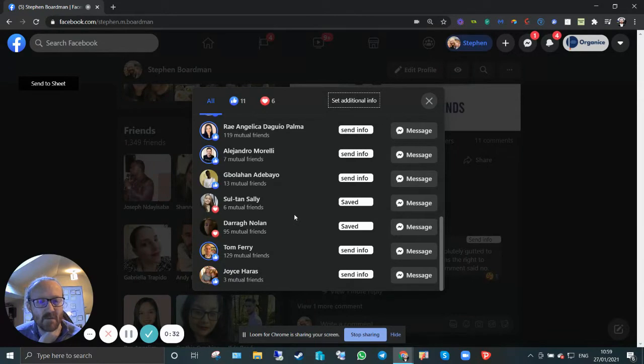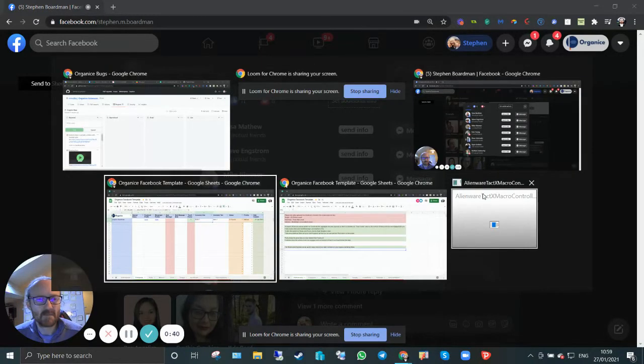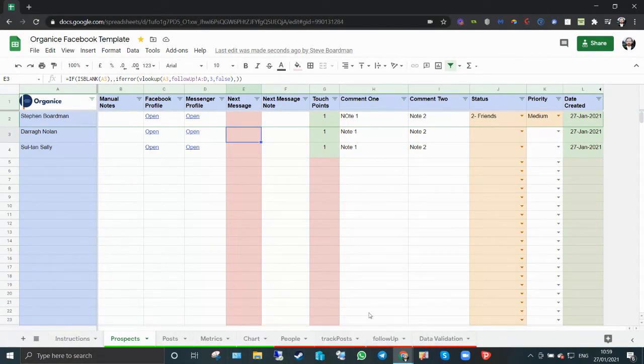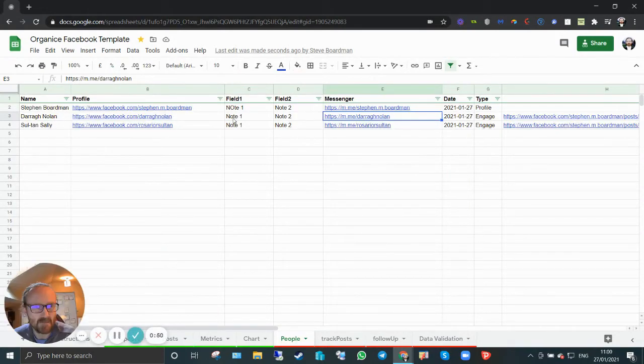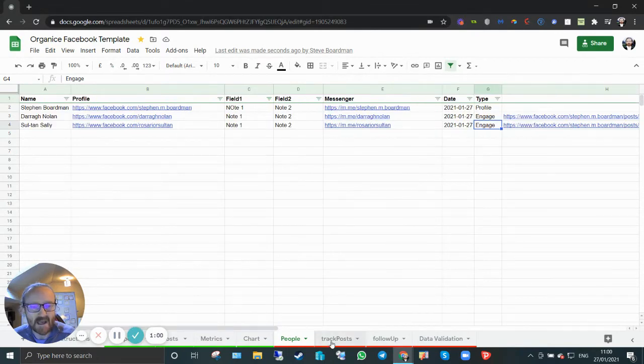I mean, you can set them all. But there you go, there's a couple of people tracked. There we go. Where's my sheet? There we go. Right, so that's added them. Okay, so it's put them into the prospects list. It writes them to the people, so it writes the notes that I've got. It wrote that they're engaging, and it's actually taken a copy of the post that they engaged with.